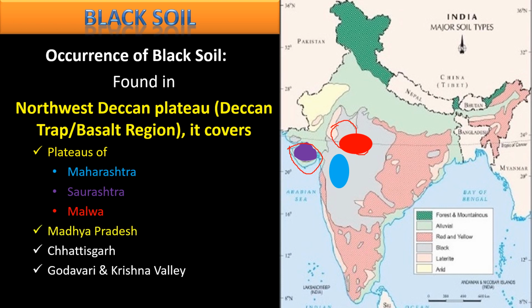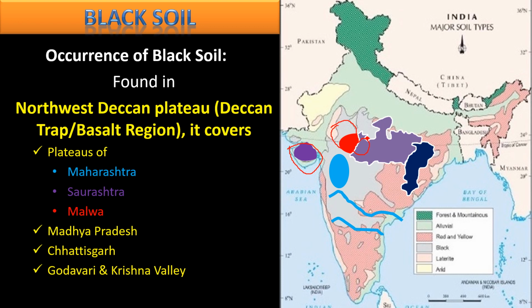It's also found in some parts of the state of Madhya Pradesh, and some parts of the state of Chhattisgarh. At the same time, in the two river valleys, it means along the banks of two rivers, Godavari and Krishna, this soil is also found. Again, this entire area is known as the northwestern Deccan Plateau. It is also known as the Deccan Trap, or the basalt region.